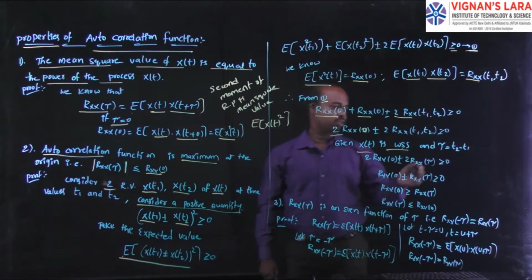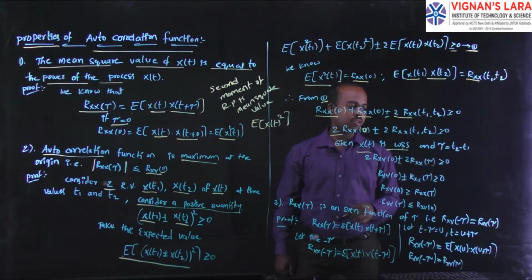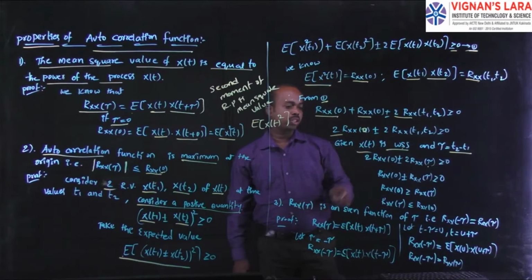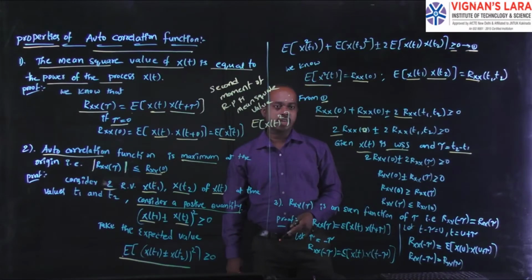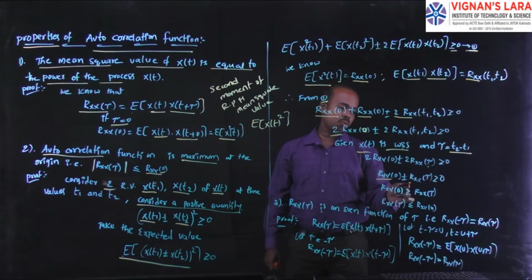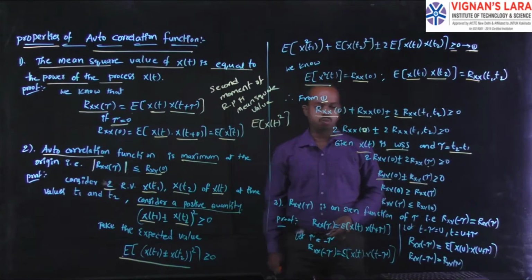According to that, we can consider the time difference is equal to t2 minus t1. Based on that condition, replacing the t1 and t2 combination with tau, then you can move this 2 to the left-hand side. It is a division with 0, 0 divided by 2, so the entire quantity becomes 0. The remaining values are Rx of 0 plus or minus Rx of tau.